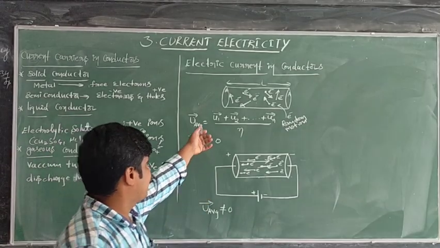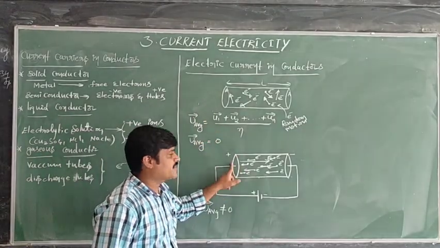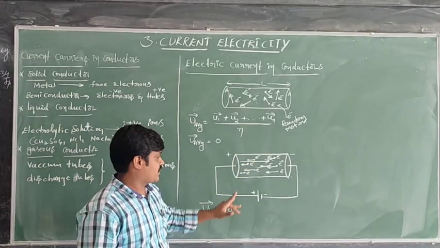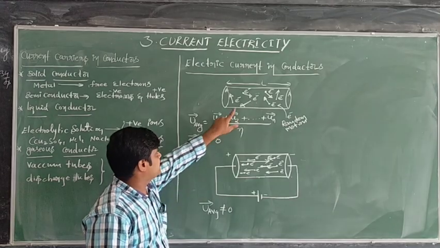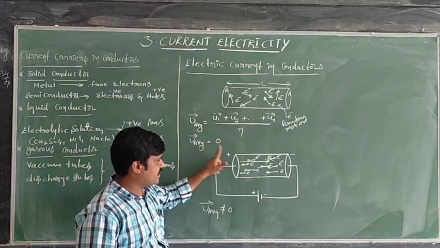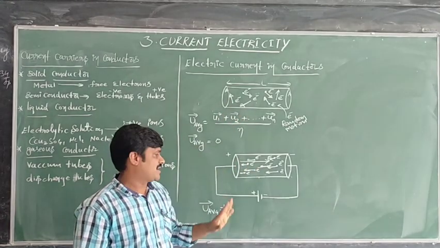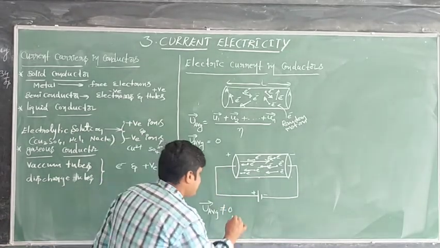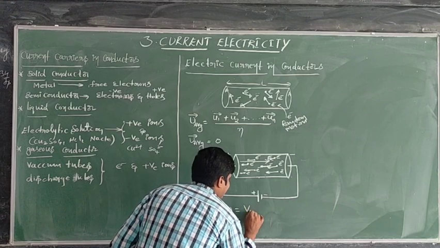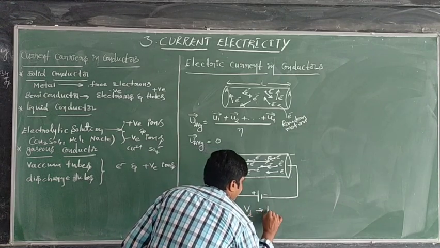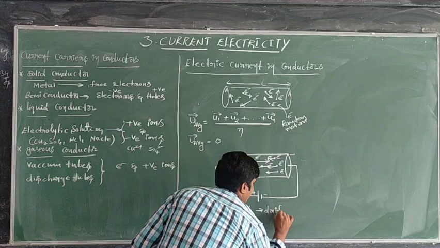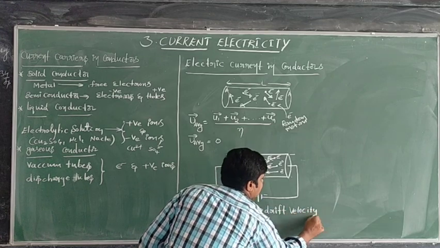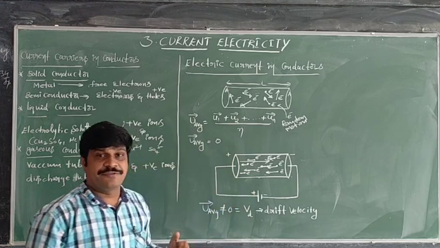Before applying the electric potential at the ends of the conductor, the average velocity of all electrons is zero. In this case, the average velocity of all electrons is not equal to zero. That velocity is called here drift velocity. Drift velocity means the drift velocity of all electrons which are inside the conductor.